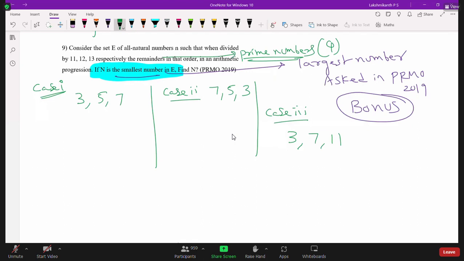Now the differences are the same: 3 plus 2 is 5, 5 plus 2 is 7. In the reverse order it is also an arithmetic progression with difference -2, -2. The common difference is the same. And here it is +4 and +4. So in all the 3 cases, we have to solve the problem and find the smallest number.